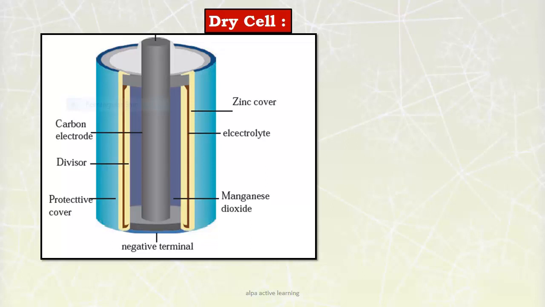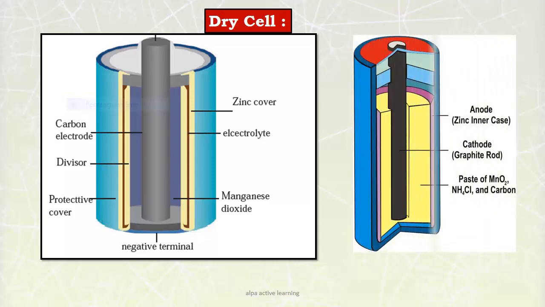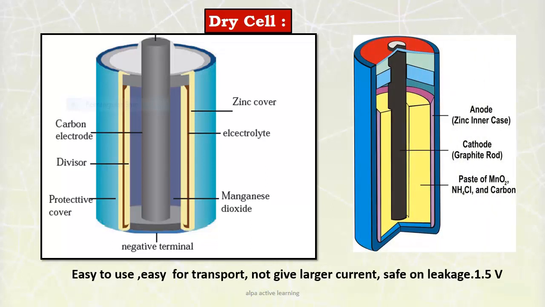These types of cells are very easy to use and easy to transport, and they don't give a larger current, but they are safe from leakage. A potential difference of 1.5 volt is created by this type of dry cell.